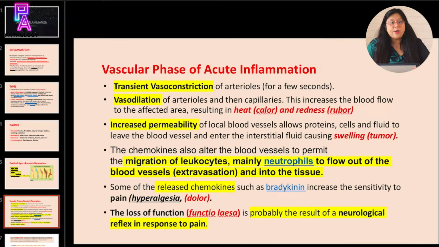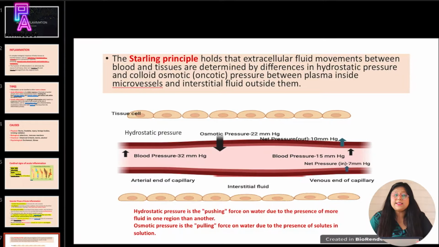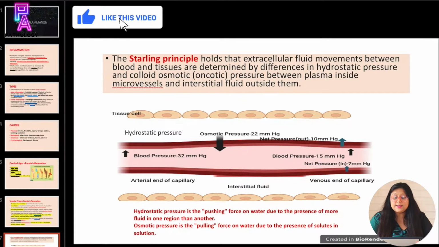Before explaining the vascular phase in detail, I would like to tell you about the Starling principle. The Starling principle says that the extracellular fluid movements between the blood and tissue are determined by differences in hydrostatic pressure and colloid osmotic pressure between the plasma inside the microvessels and the interstitial fluid outside them.